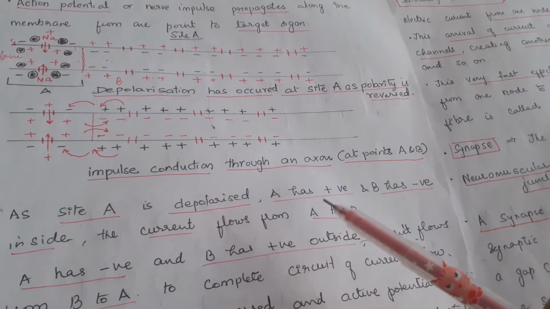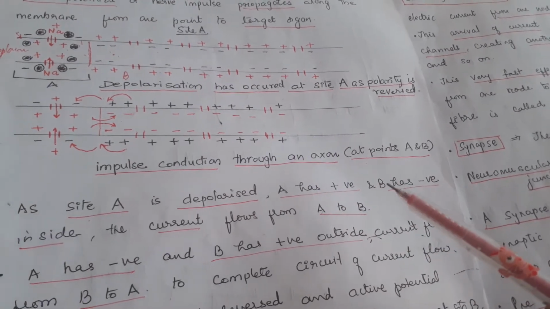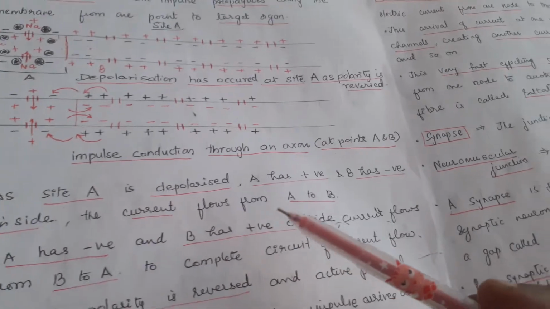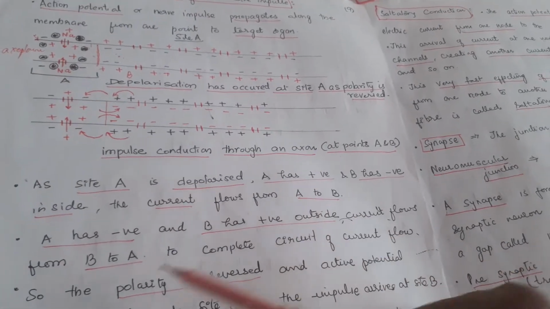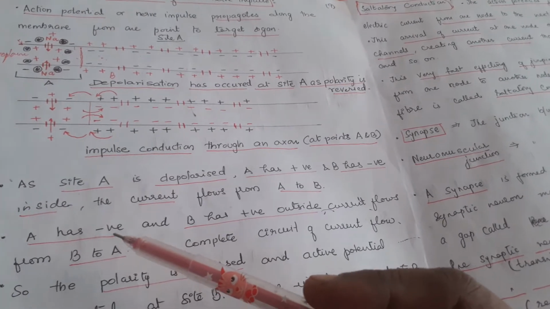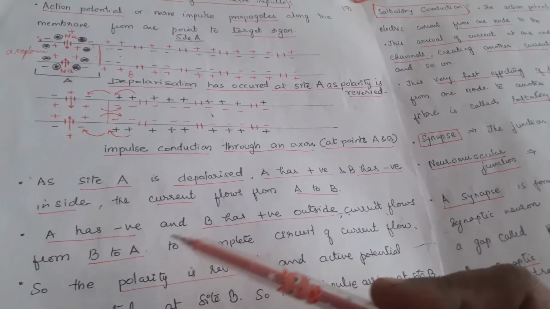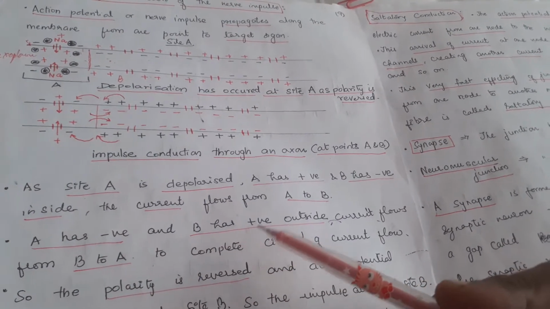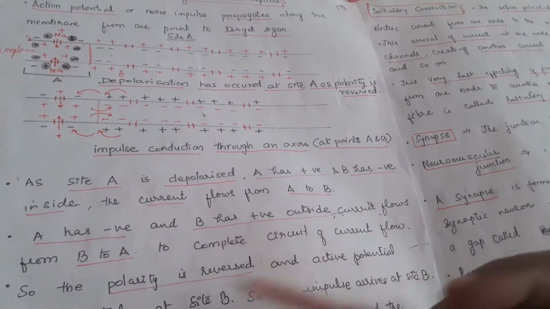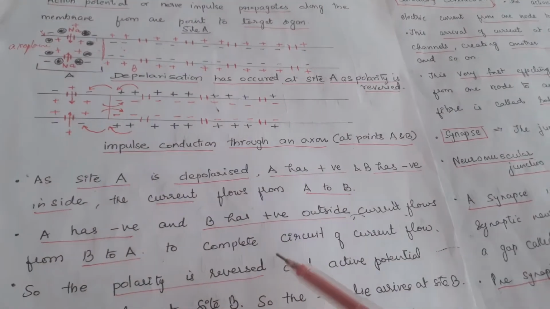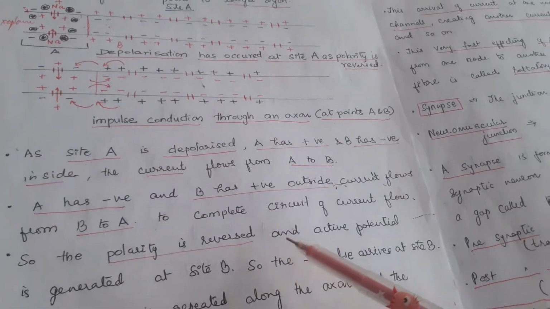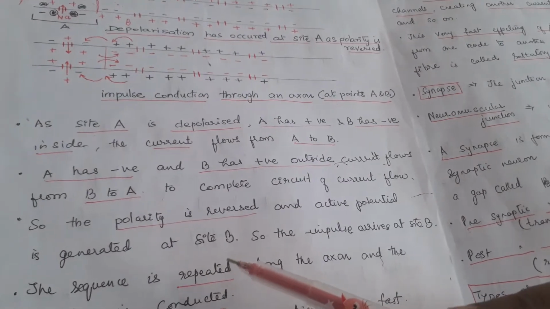Suppose site A gets depolarized on stimulation. A will have positive charge because of the influx of sodium ions, and B will have negative charge inside as it is in the resting state. The current flows from A to B, from the positive pole to the negative pole. A will have negative charge outside as the sodium ions have passed into the cytoplasm, and B will have positive charge outside as it is in the resting condition. So the current flows from B to A to complete the circuit of the current flow. So the polarity is reversed and the action potential is generated at site B.